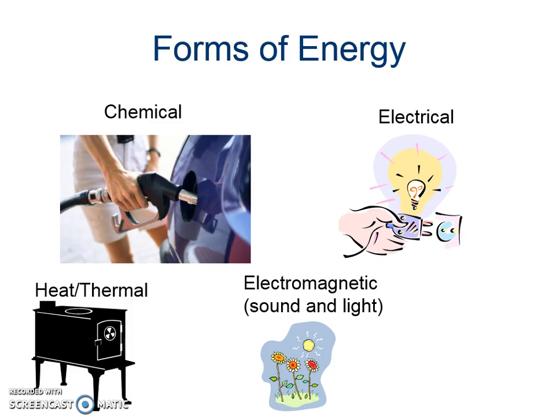Now there are several forms of energy. Here's just a few that we're going to focus on. 1. Chemical energy. 2. Electrical energy. 3. Heat or thermal energy, which we've talked about. And finally electromagnetic, which is the fancy name, which includes sound and light energy.